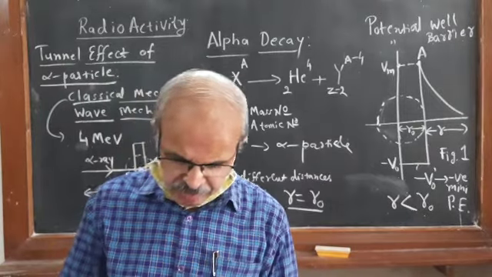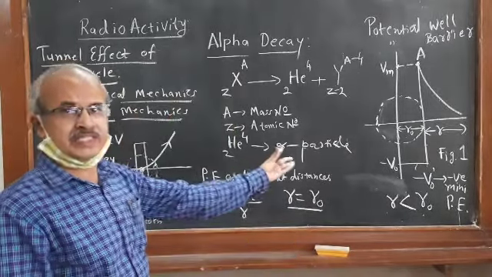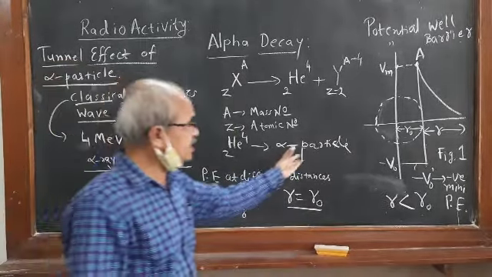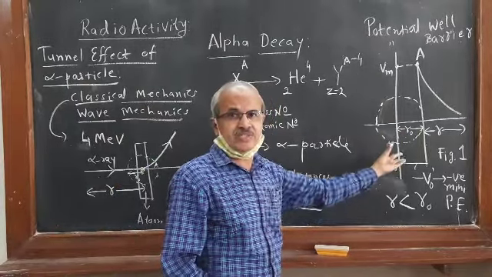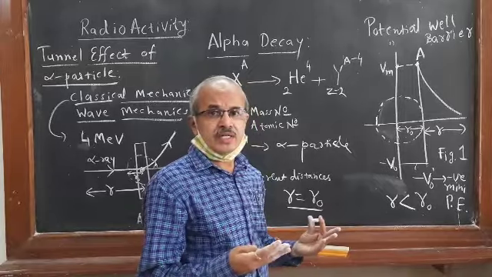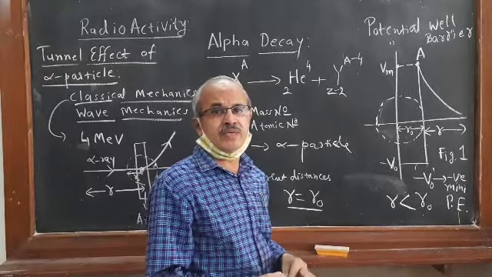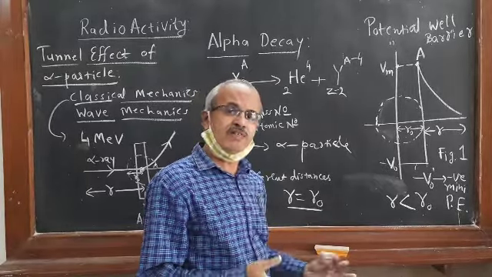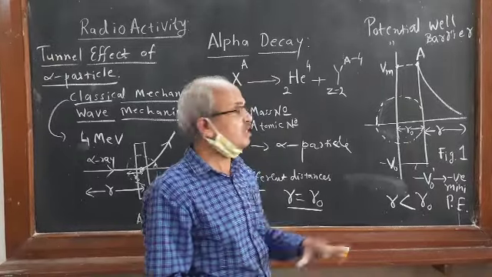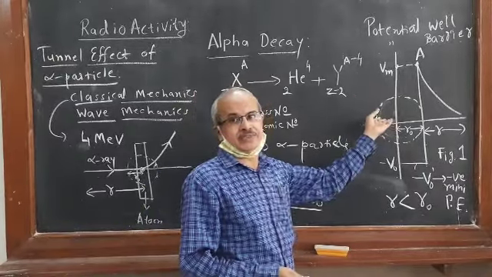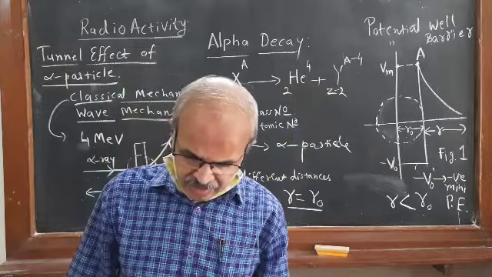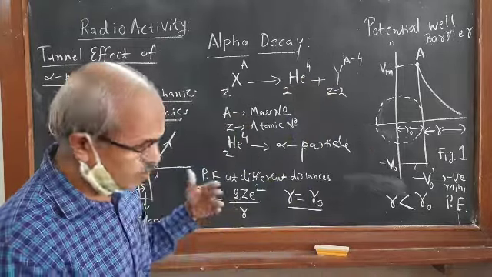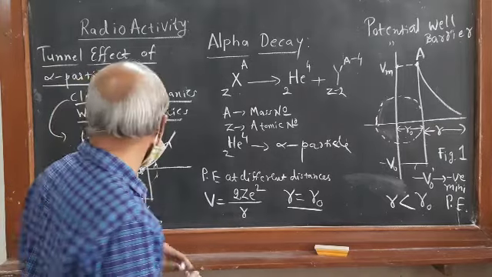This cannot be explained on the basis of classical mechanics, because the alpha particle will not have enough kinetic energy to overcome this potential barrier. For this reason, an alpha particle of energy 4 MeV cannot overcome a barrier height of 9 MeV.